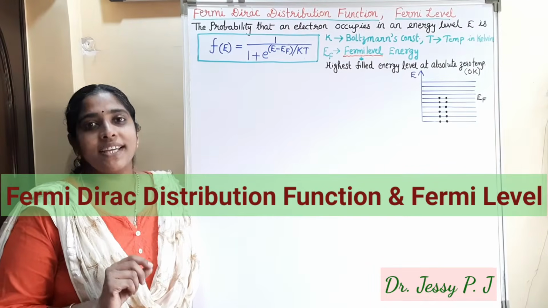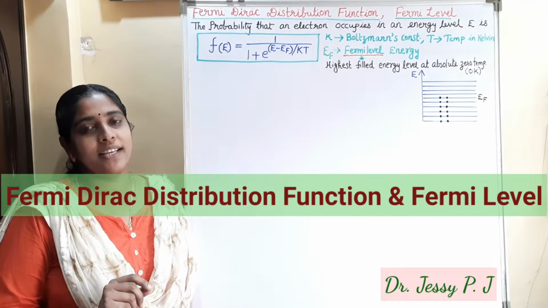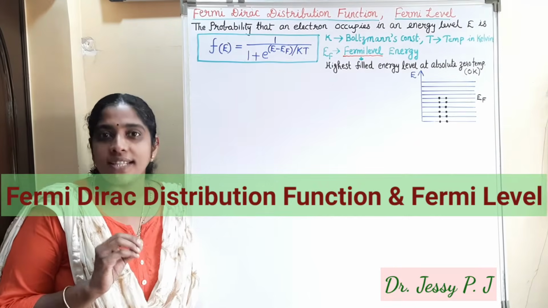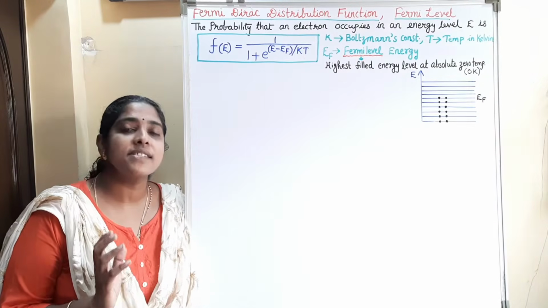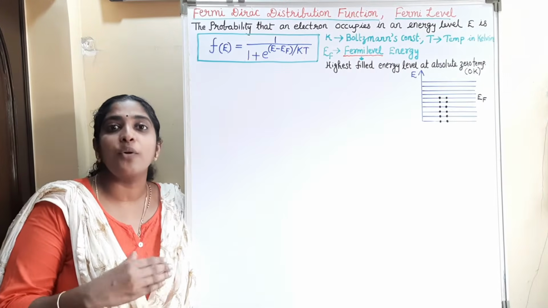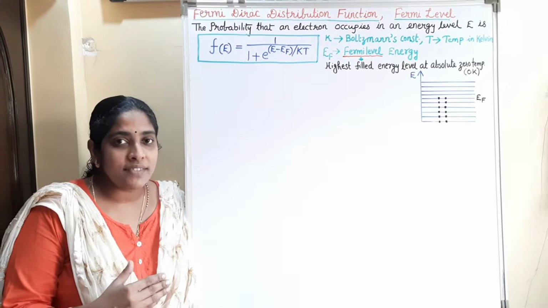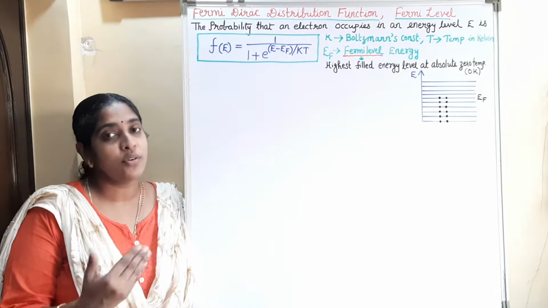Hi all, today we will discuss the Fermi-Dirac distribution function and Fermi level. An energy band in a crystal accommodates a large number of energy levels. How are electrons accommodated in these energy levels? Are all the energy levels completely filled or not?